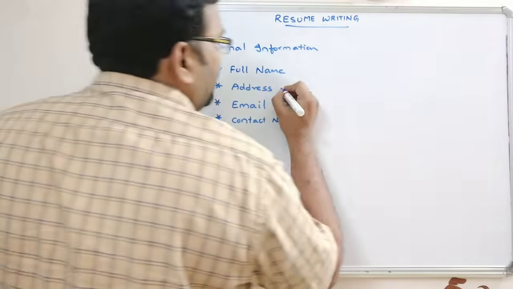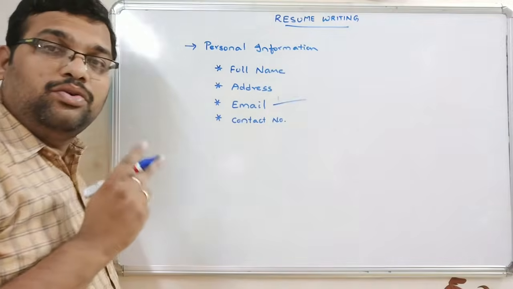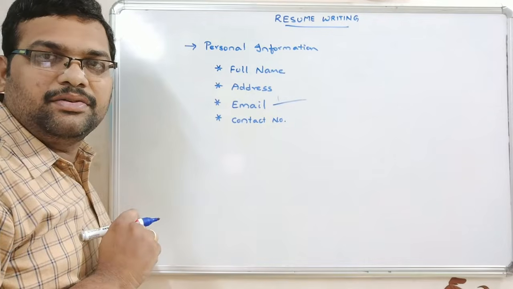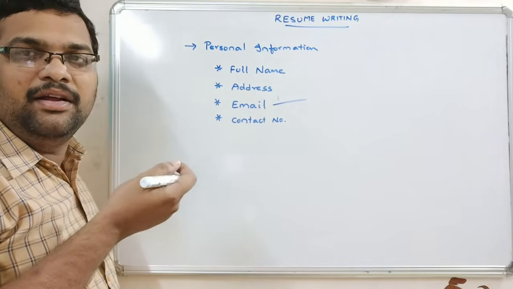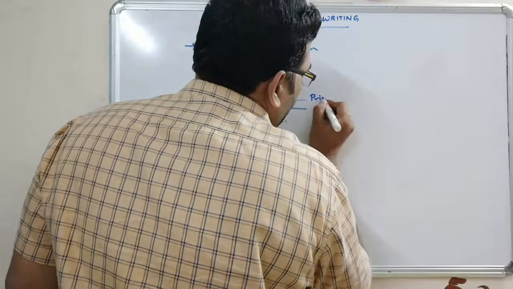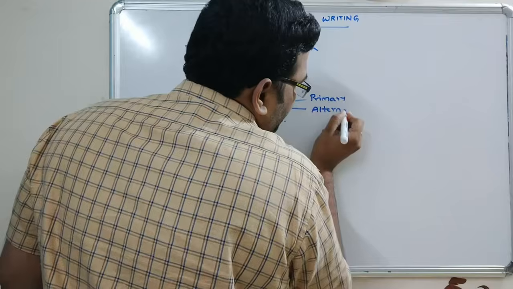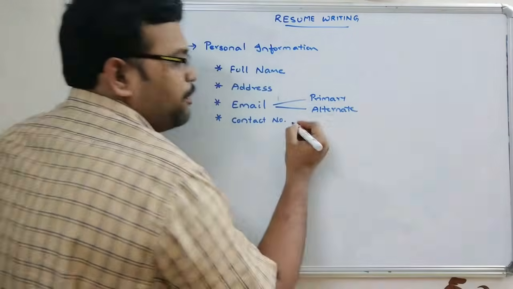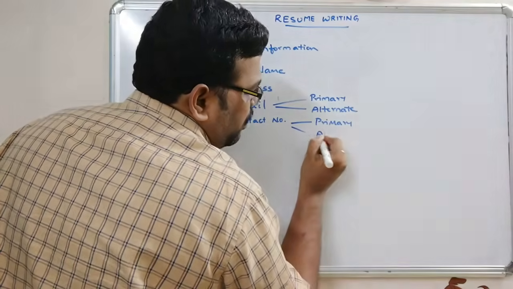Coming to the email, go with two email addresses: a primary email and the second one an alternate email. Just provide two emails, primary and alternate. And the contact number also, the primary and alternate.